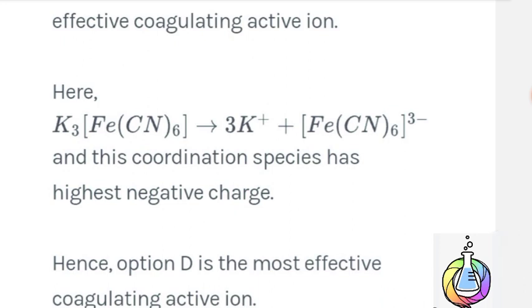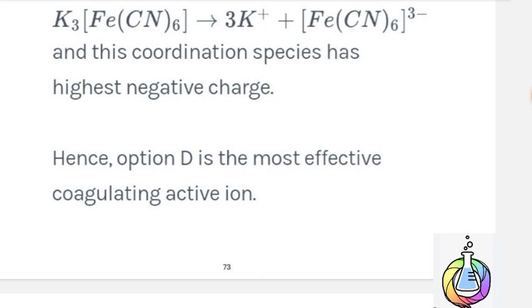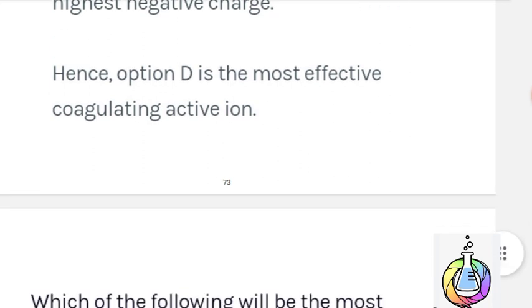Here K3Fe(CN)6 is given as 3K+ plus [Fe(CN)6]3-, and this coordination species has the highest negative charge. Therefore, option D is the most effective coagulating ion. Option D is the correct answer.